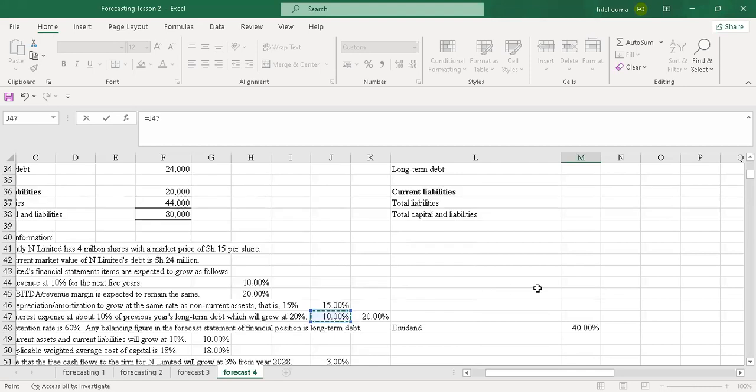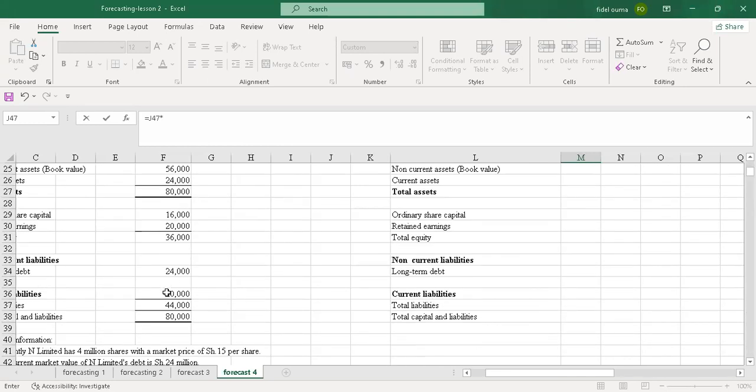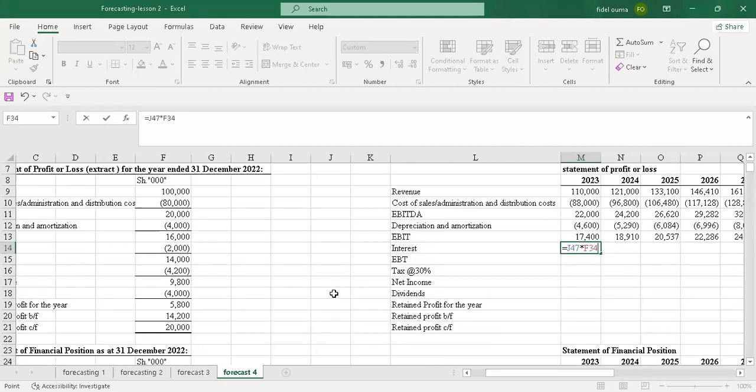So I'll pick the 10%, then multiply by the previous year's long-term debt. I'll come to the statement of financial position, which is here. It is 24. That 24, I'll multiply.